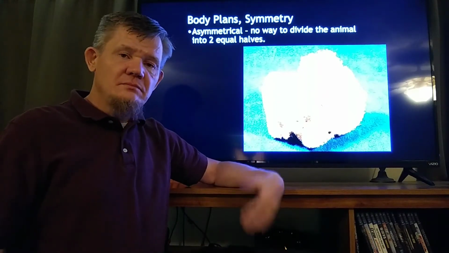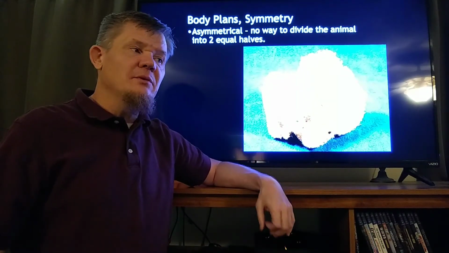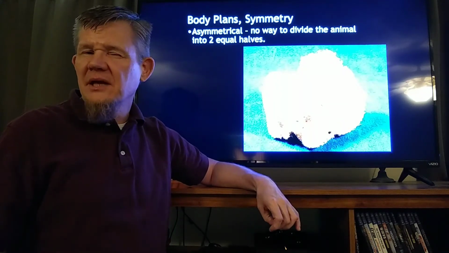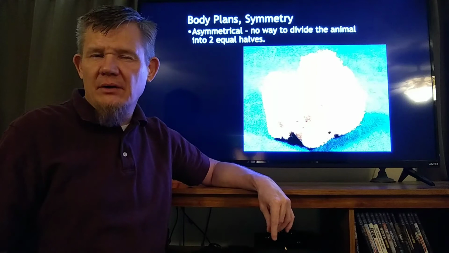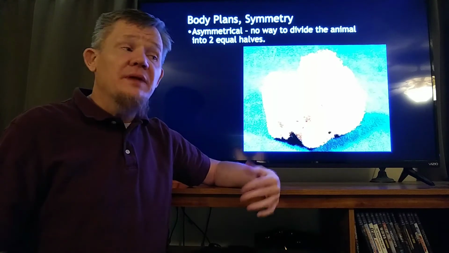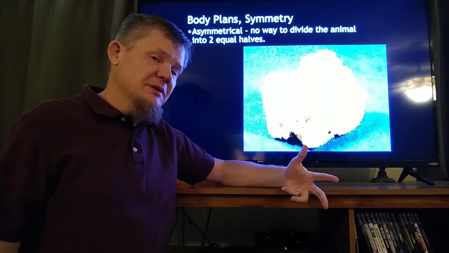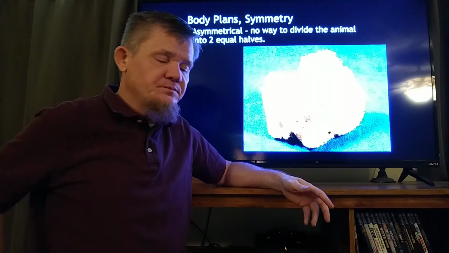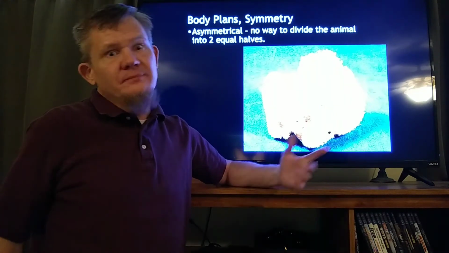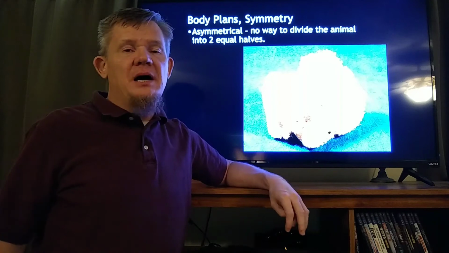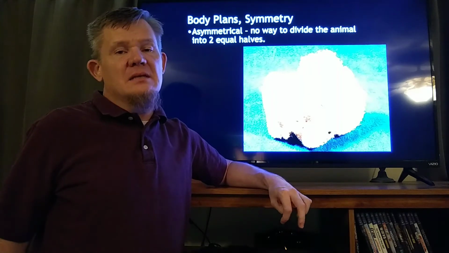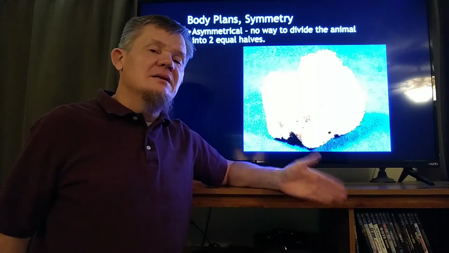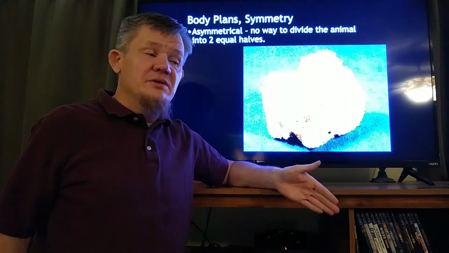Animals have body plans. If you look at a tree, they have a rough body plan, but you can't really plan where the branches are going to come off. With animals, you can guess where the bits and pieces are going to be found. The first plan is no plan. The first body plan is asymmetrical. What that means is that there's no way to evenly cut the animal into mirror images, just like a tree.